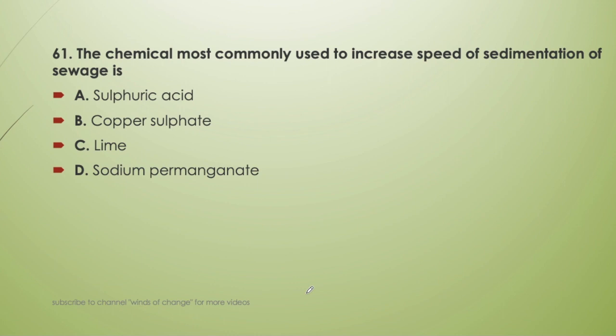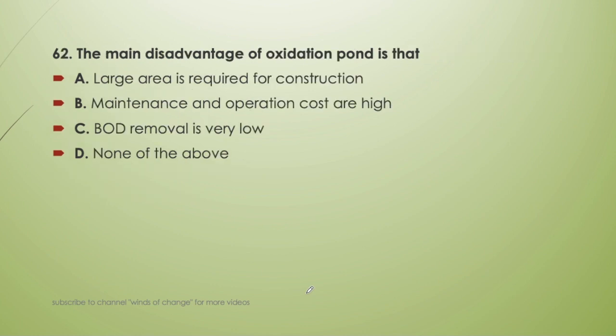Next question, the chemical most commonly used to increase the speed of sedimentation of sewage is sulfuric acid, copper sulfate, lime, or sodium permanganate. The chemical most commonly used to increase the speed of sedimentation of sewage is lime. Lime will be helpful to increase the speed of sedimentation, because of its reaction with the other components in the formation of calcium carbonate.